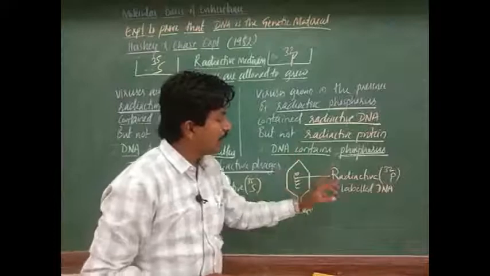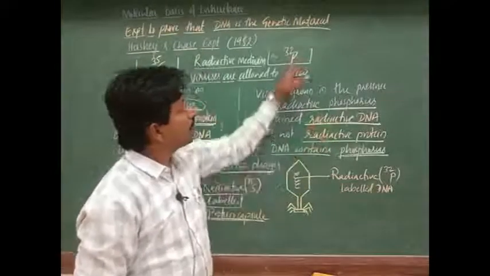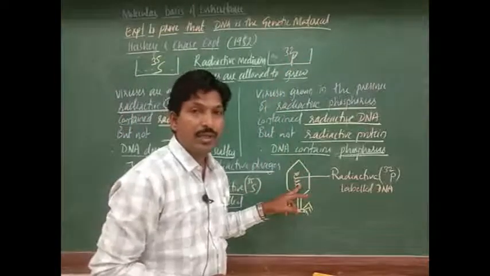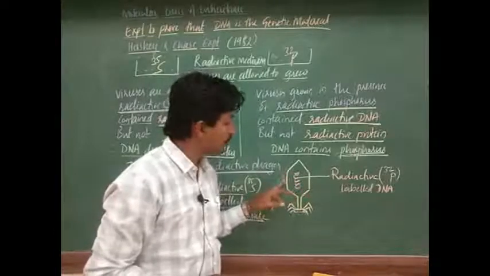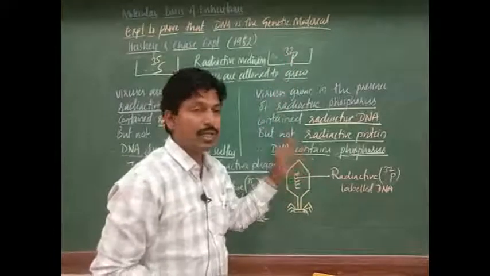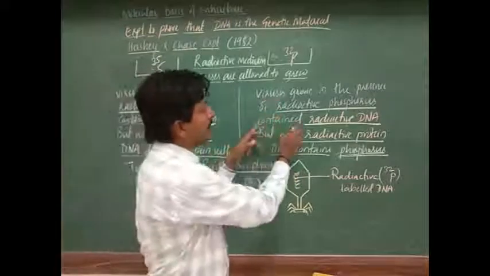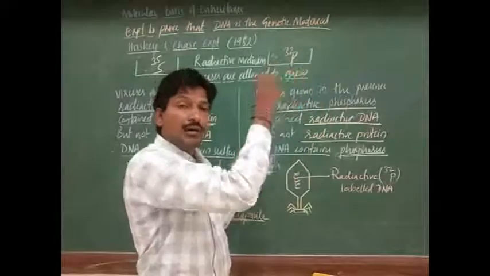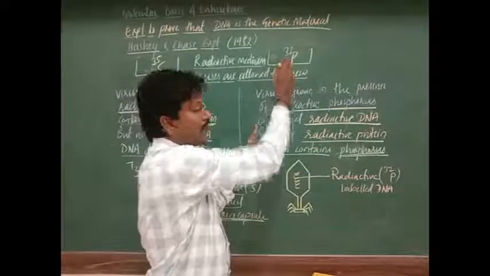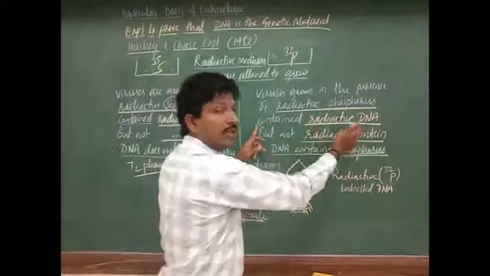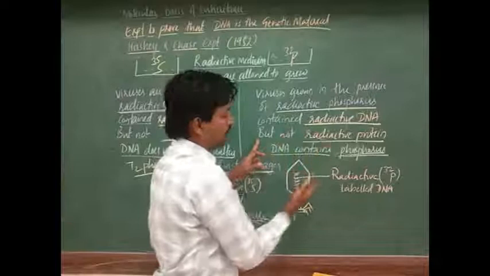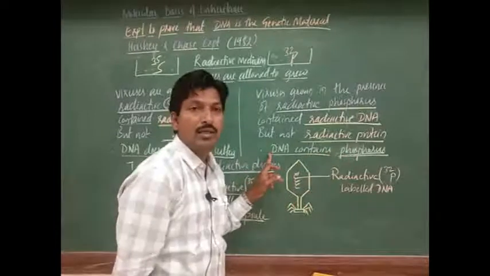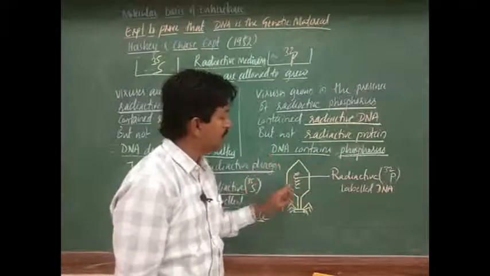And phosphorus is required for the preparation of DNA. It is a raw material. Sulfur is for protein and phosphorus is for DNA. So the newly formed viruses cultured in this radioactive medium contain radioactive DNA but not radioactive protein, because DNA contains phosphorus only, not sulfur.